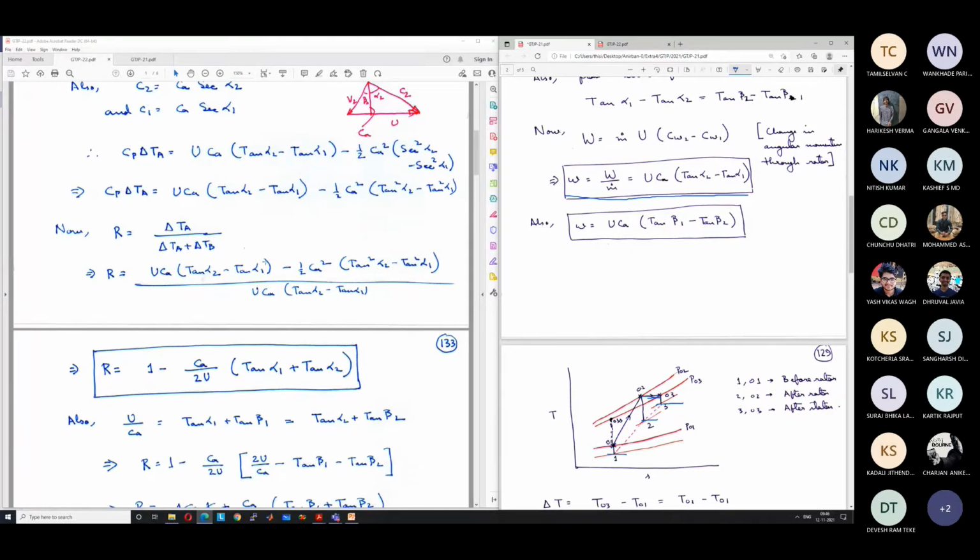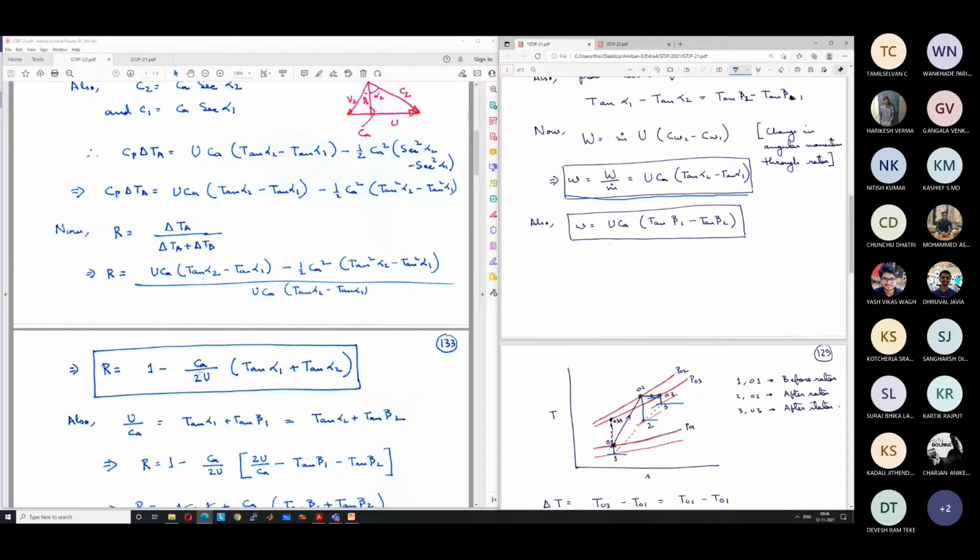This basically cancels, and from the second part we get Ca by 2U (tan alpha 1 plus tan alpha 2). So this is the value of R in terms of the flow angles, or the stator angles alpha 1 and alpha 2, and Ca and U. Why are we writing in terms of Ca and U?